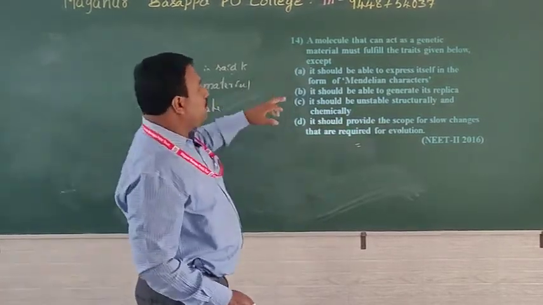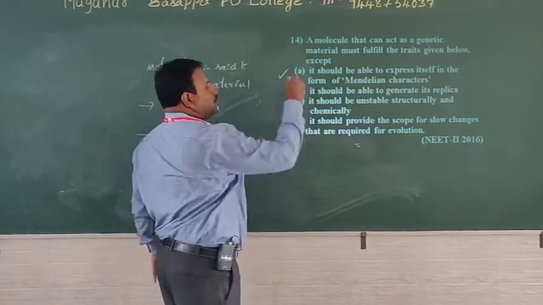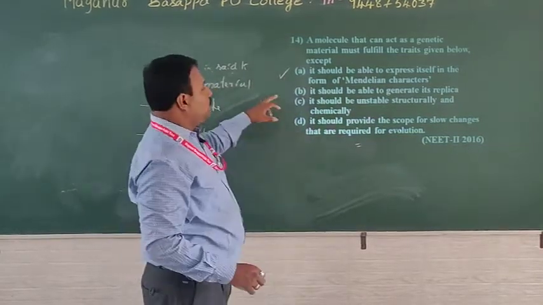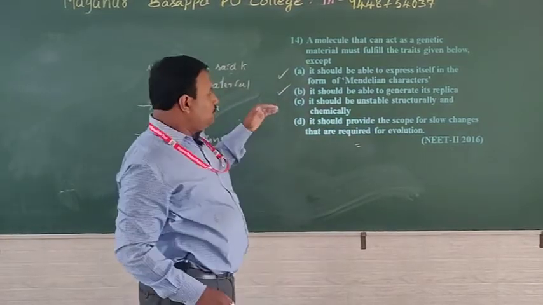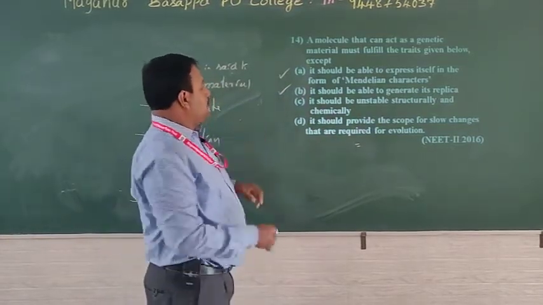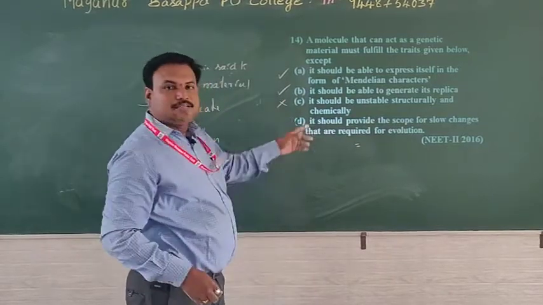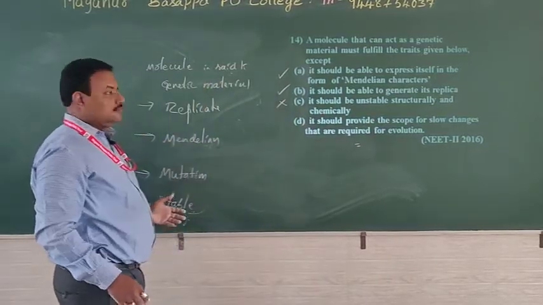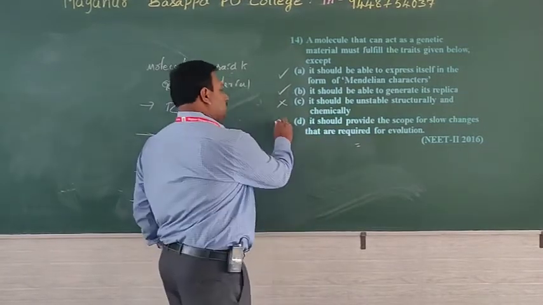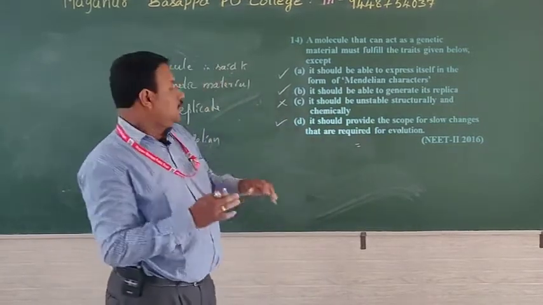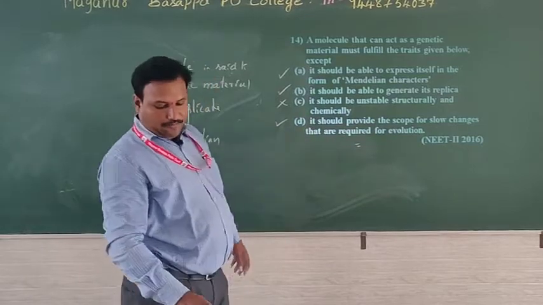It should be able to express itself and show Mendelian character. Right option. It should be able to generate replica. And it should be unstable structurally. Unstable property is not given. Then it should provide scope for slow changes. Slow changes means mutation that may be required for evolution.